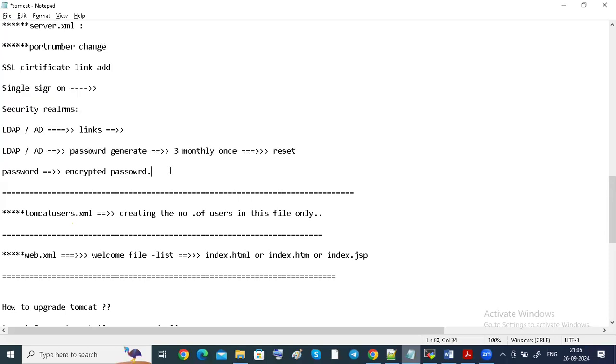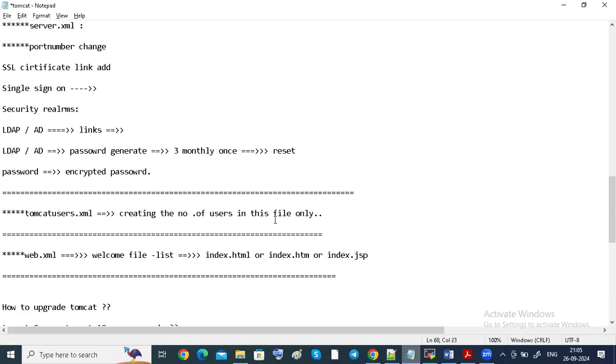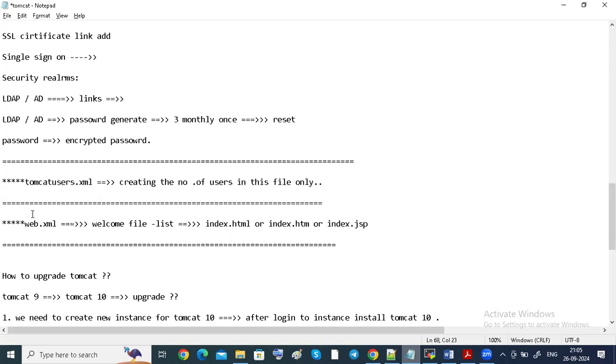They will provide all these links to you, and how to add them in this server.xml file only. If you need to change anything web related, the file is available, index.jsp or index.html like that. It has to be changed in that file only.